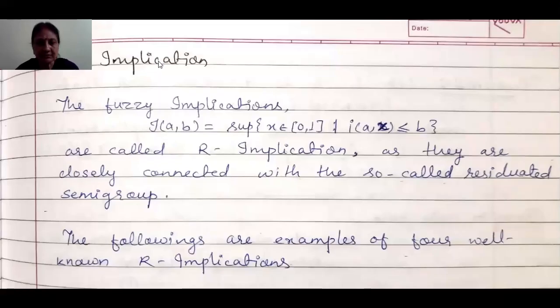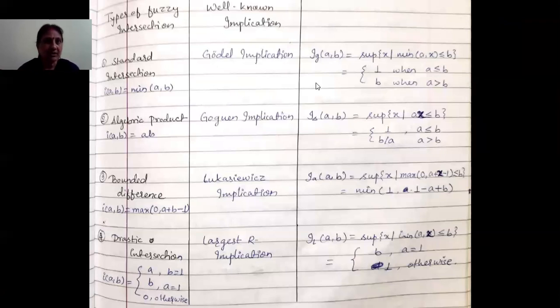We have seen that here we have to take intersection, and we have four types of well-known intersections, that is T-norms. What are they? Standard intersection, I(A,B) equals min(A,B), then algebraic product, I(A,B) equals AB, then bounded difference, I(A,B) equals max(0, A plus B minus 1), and drastic intersection, I(A,B) equals A when B is equal to 1, B when A is equal to 1, and 0 otherwise.